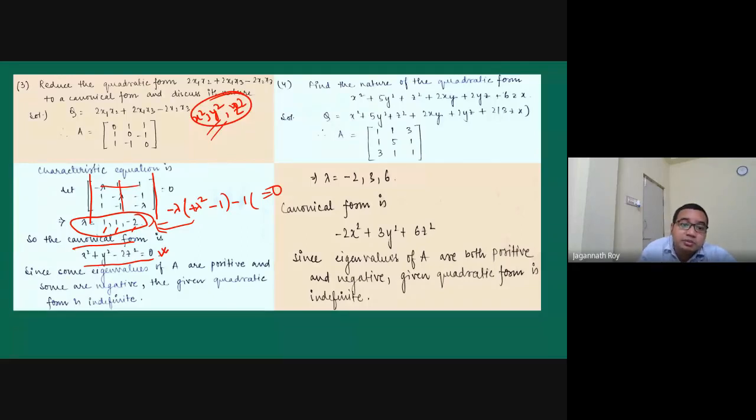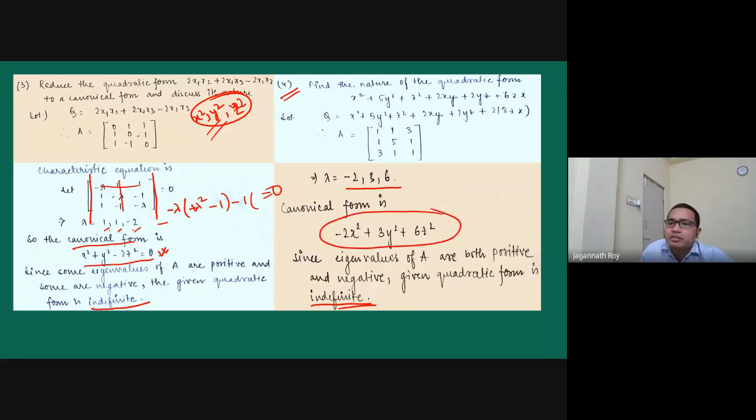Now you have to tell whether it is positive definite, positive semi-definite, negative definite, or indefinite. Since we are getting the values 1, 1, positive, positive, and negative, it will be indefinite. Similarly, this point, example 4, again it is negative, indefinite. And the canonical form will be written as this.